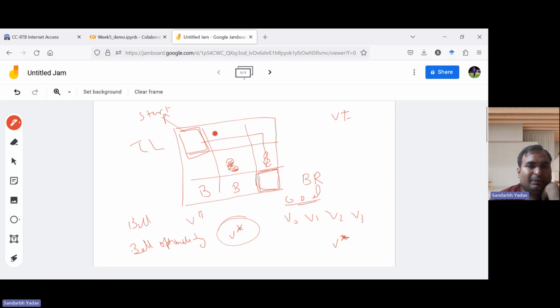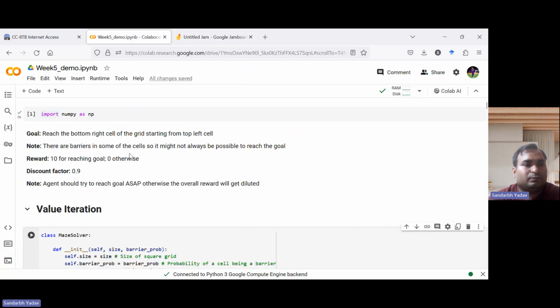The main difference from the original grid world problem is that there are some barriers, and we cannot go this way. These barriers basically mean that we cannot move to that state. So this becomes a slightly more complex problem, but this is the setup we are considering. Now I'll start with the Colab notebook. Again, the goal is to reach the bottom right cell of the grid from the top left cell, and there are some barriers.